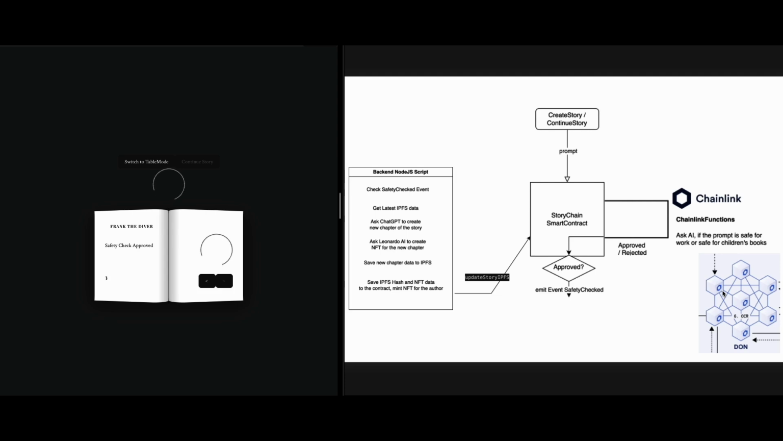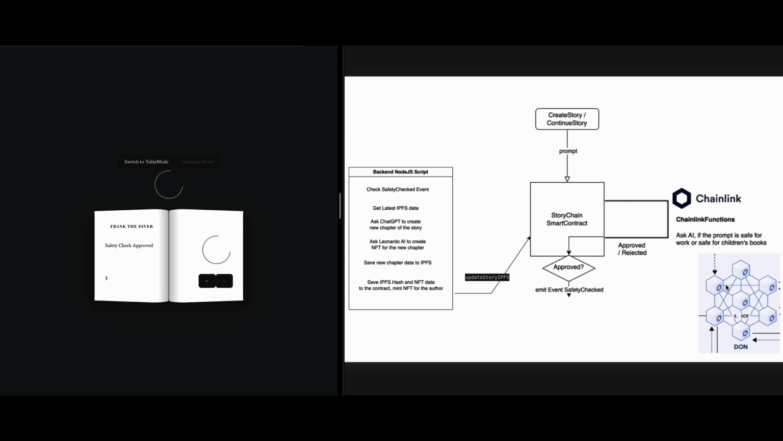The best part is, each DON asks this individually and they reach a consensus if the prompt is safe or not. This eliminates the problem of ChatGPT 3.5 sometimes giving wrong answer. If the prompt is not approved by Chainlink Functions, it is ignored. If it is approved, the contract emits an event telling the safety is approved.